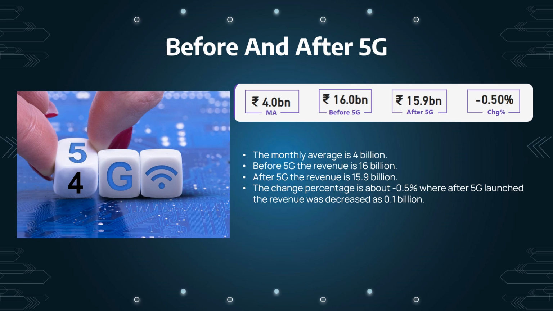This is the comparison between before and after 5G. This is the monthly average, whereas the monthly average is 4 billion, and before 5G, the revenue is 16 billion, whereas after the 5G installation, the revenue has decreased from 16 billion to 15.9 billion, which is a 0.5% decrease, which is 0.1 billion decreased. The change percent is minus 0.50, which is the greatest loss to the company.